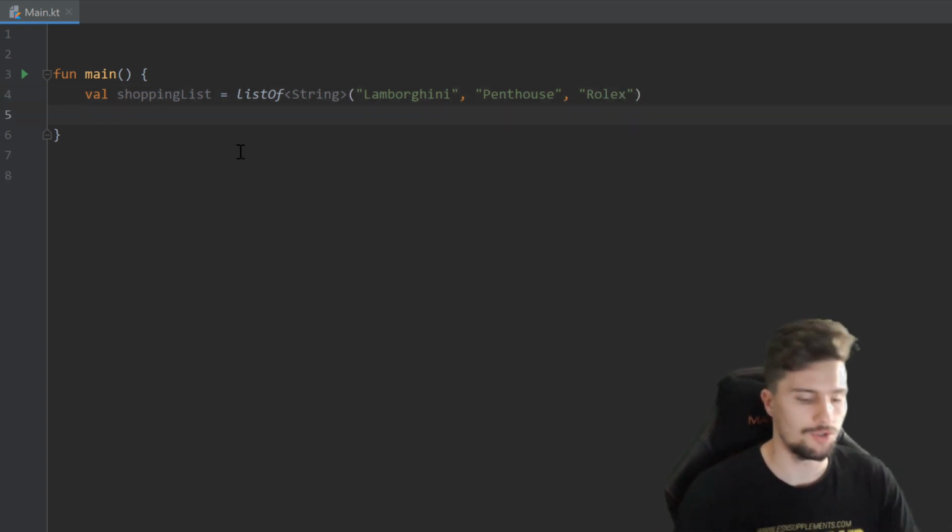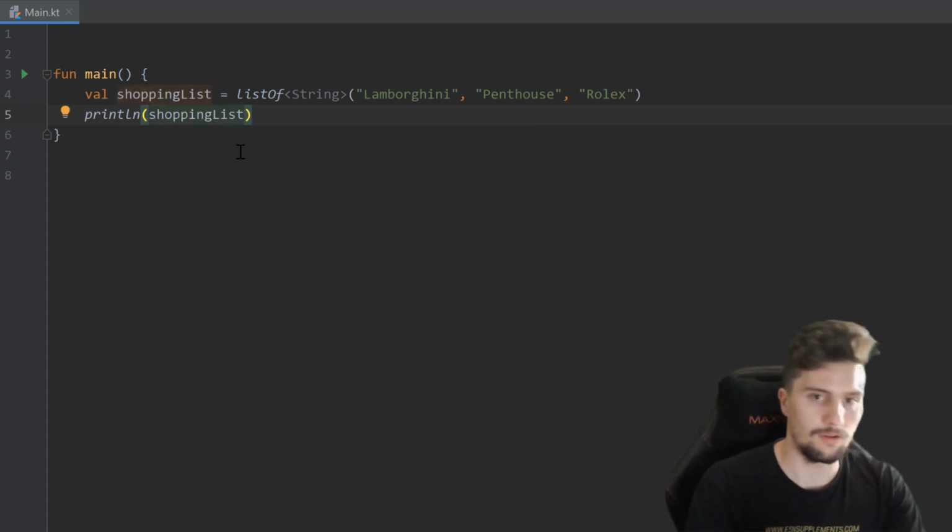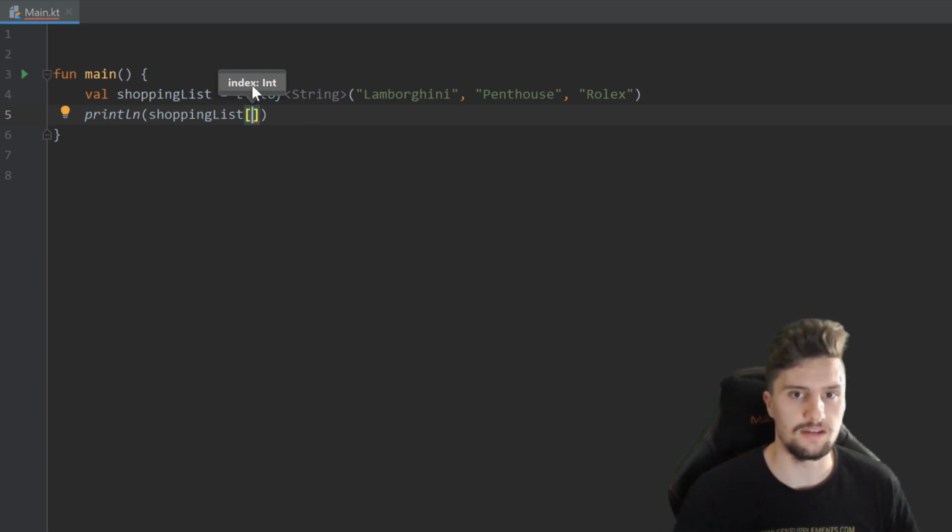And now if we want to access the items in that list, we could, for example, print one of these in a print line statement and use our shopping list followed by square brackets. And you can see that now takes an index, which is basically a number that refers to the item we want to print out. So lists actually start with the index 0. So the first item has the index 0, then the second item, the index 1, index 2, and so on. So if we would have more entries, then it would just go on like this.